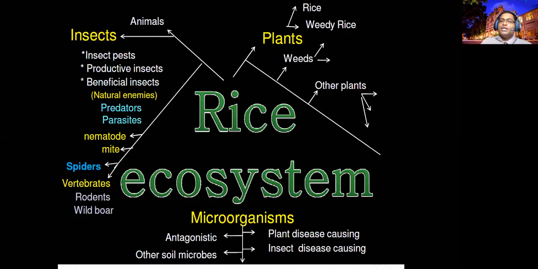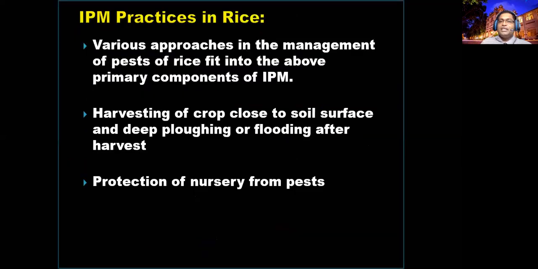right? So therefore, I am proposing here several management tactics for different insect pests. If you are taking into consideration the environment and the biodiversity, and you are choosing the most suitable tactic at the time, then you can easily manage that pest at minimized cost, right?